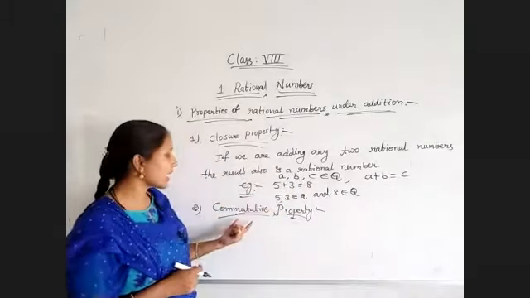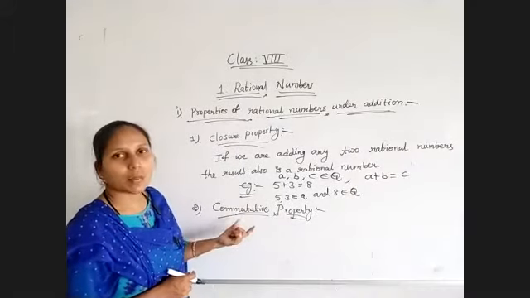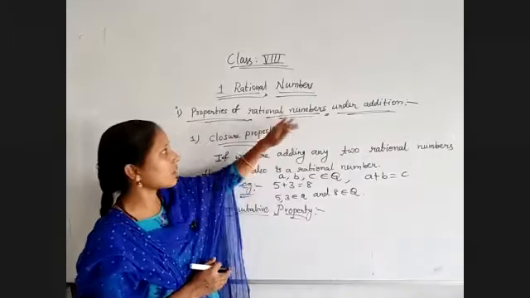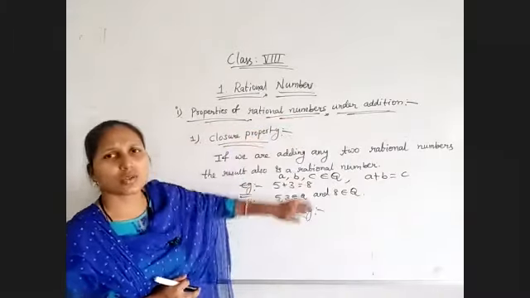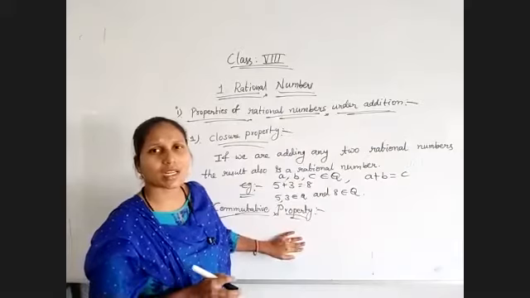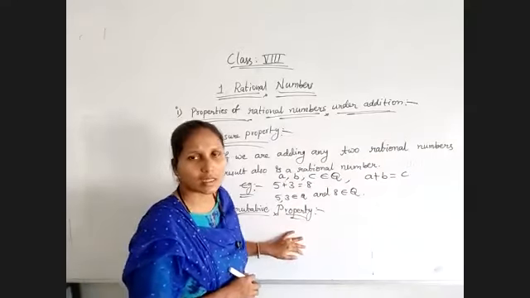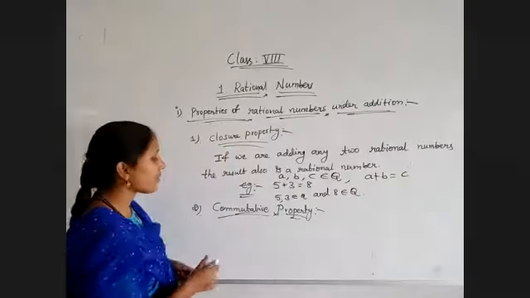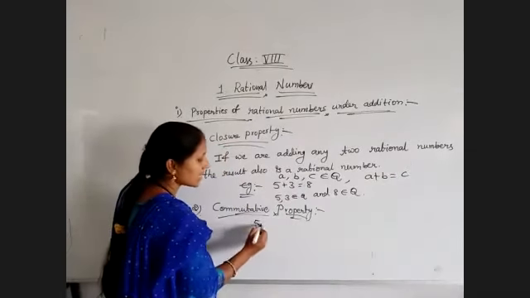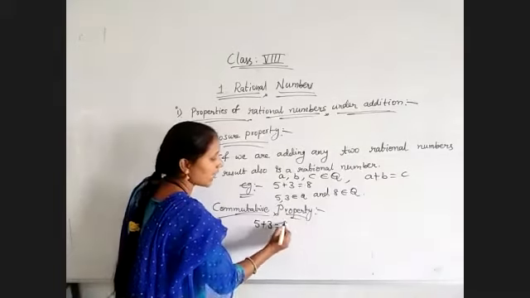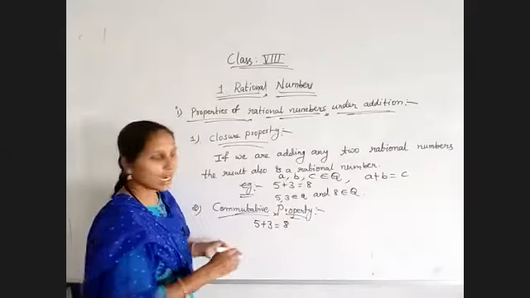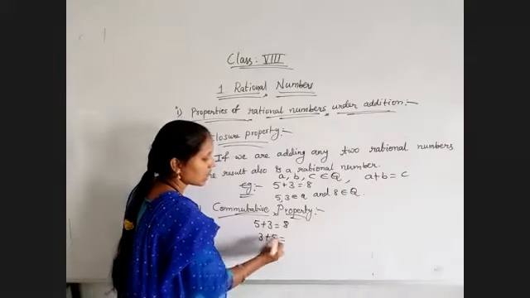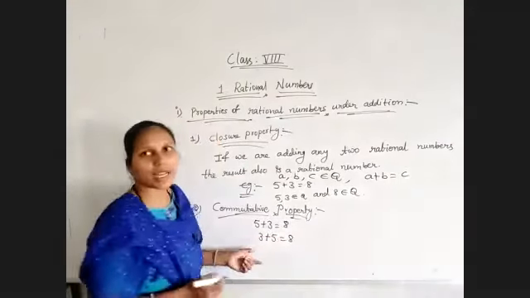And now I am writing the commutative property. Commutative property is nothing but, here we are talking about addition. If we are adding any two rational numbers, by changing their order, the result will not change. The result is the same. That means if I have 5 plus 3, which is equal to 8, and I want to change the order, that is, I write 3 in the first place and 5 in the second place, 3 plus 5 also is equal to 8.